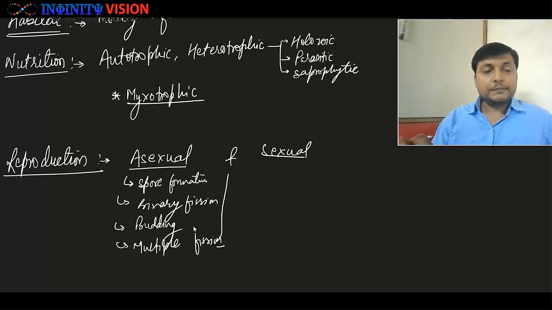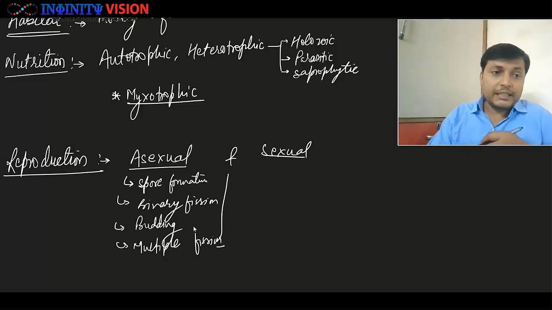There is formation of male and female structures which will fuse to form a diploid structure, and then again meiosis and haploid. We will see in the case of Plasmodium and other protozoan members how they reproduce sexually.